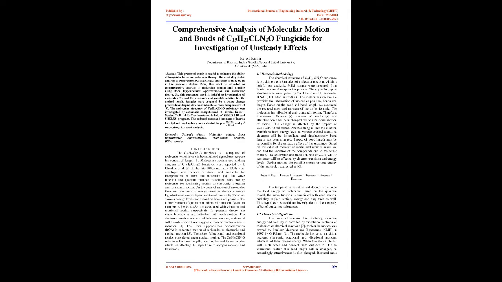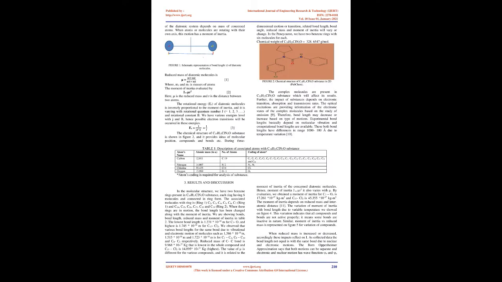transitions. 1.1 Research methodology. The chemical structure of C19H21ClN2O substance provides the information of molecular position, which is helpful for analysis. Solid samples were prepared from liquid by a natural evaporation process. The crystallographic structure was investigated by a 4-circle diffractometer at SAIF, IIT Madras at 293 K. The molecular structure provides the information of molecules' position, bonds, and length. Based on the bond and bond length, we evaluated the reduced mass and moment of inertia by formula.